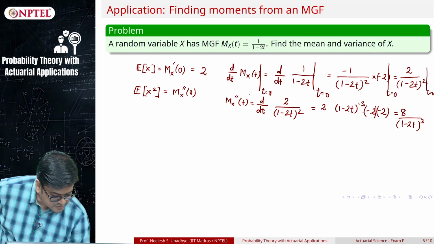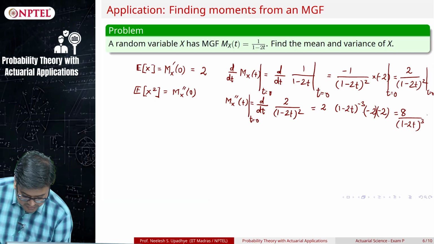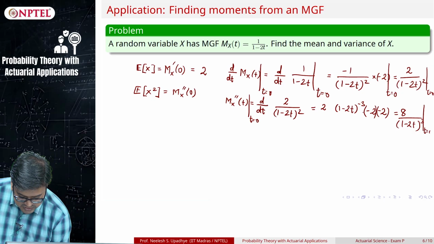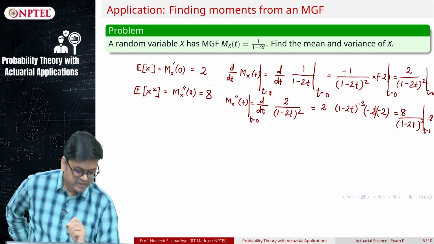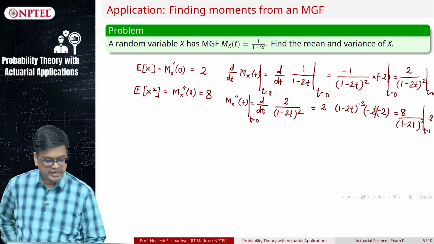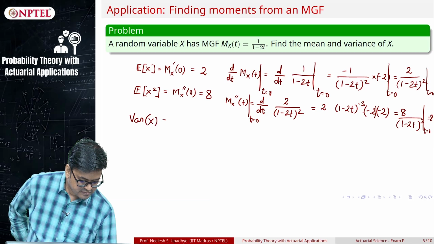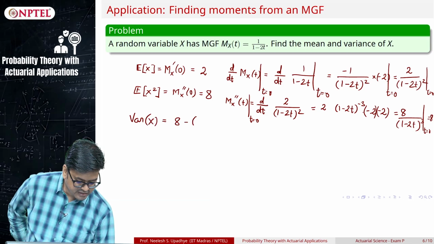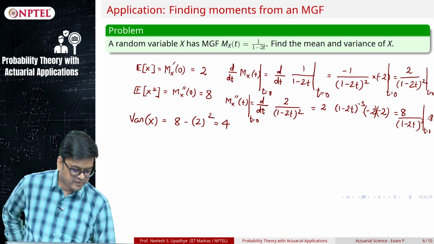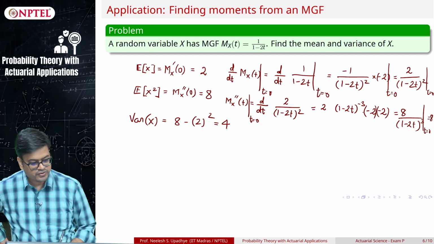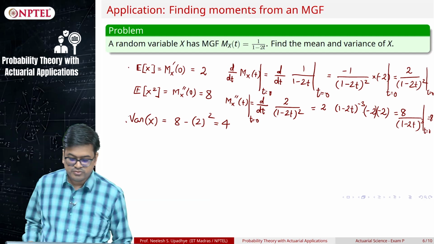Now I will substitute t is equal to 0, right. So what will this give me? Given t is equal to 0, this should be 8. So I got expected value of x squared to be 8. So what is variance of x? It is 8 minus 2 squared, which is 4. So the variance of x is 4. Okay. So mean and variance both are through moment generating function.